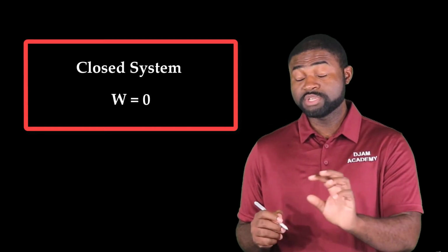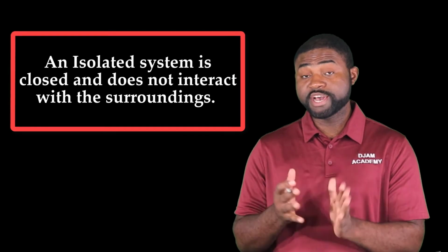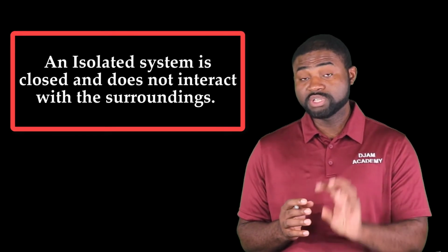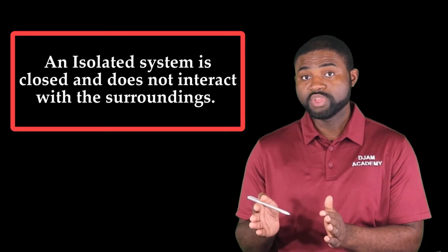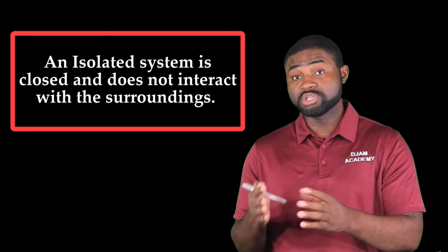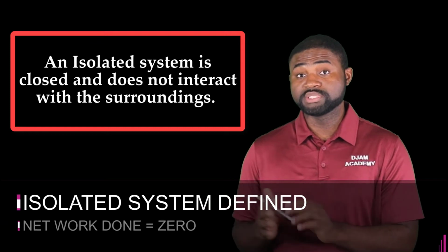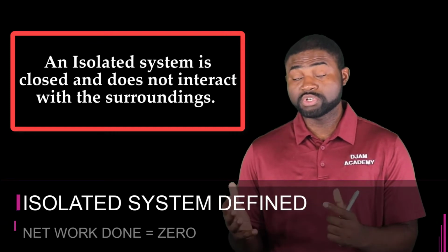Remember, when the system is closed, the system is isolated. An isolated system does not interact with its surroundings. And if an isolated system does not interact with its surroundings, then there are no external forces acting on the system. In other words, the sum of all the external forces acting on the system will be 0.